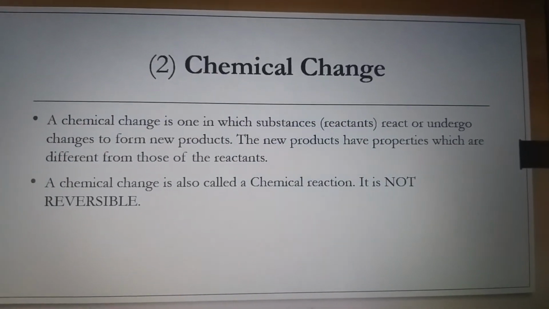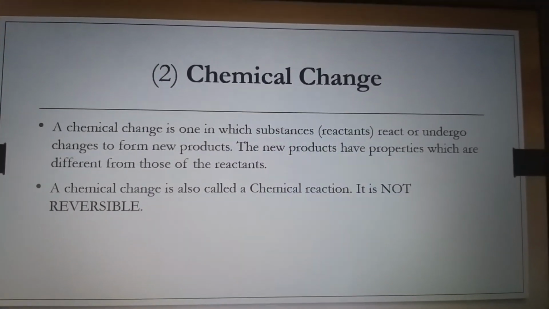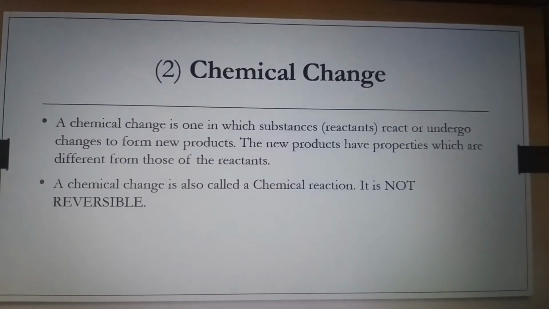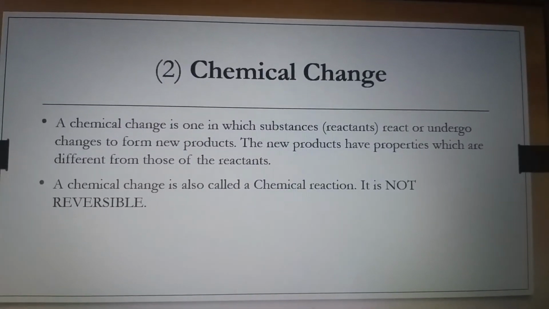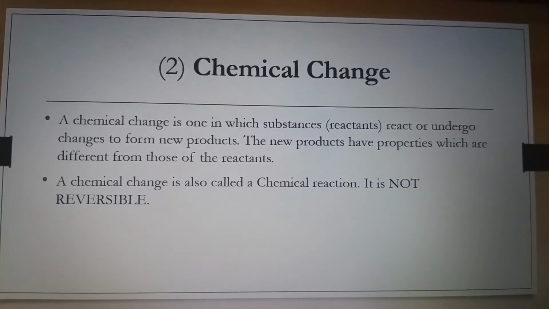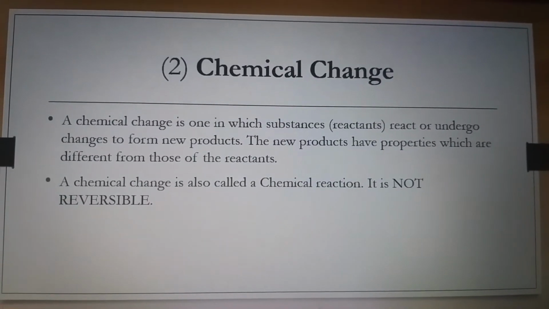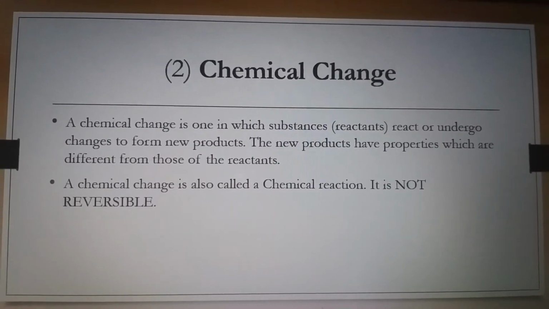Now, let's move on. What is a chemical change? A chemical change is one in which substances, that is reactants, react or undergo changes to form new products.